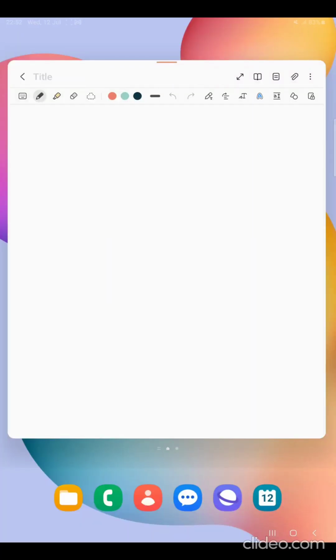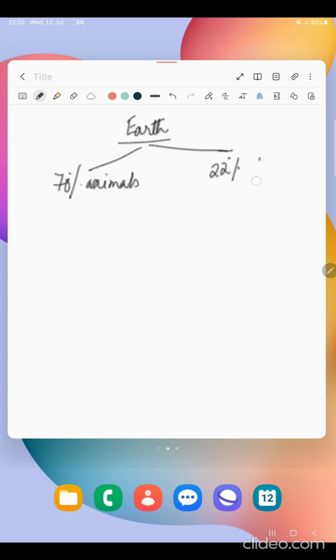Let's first start with the biodiversity that's present on Earth. On Earth, the biodiversity is divided into two parts: 70% is animals, and more than 22% is plants. In animals itself, insects are the richest group. That means in the 70%, insects alone constitute more than 70% of the animal group.